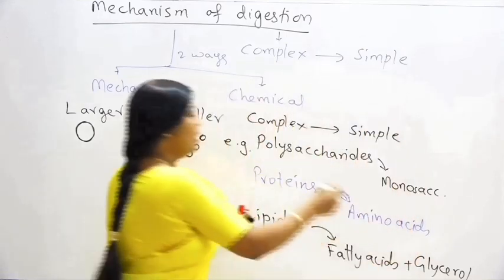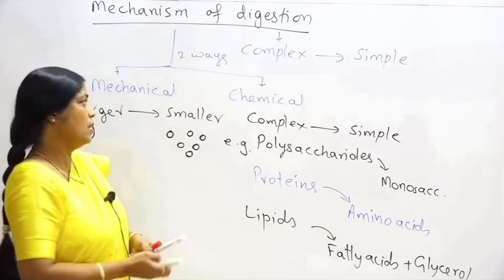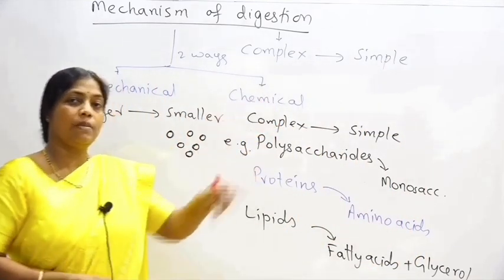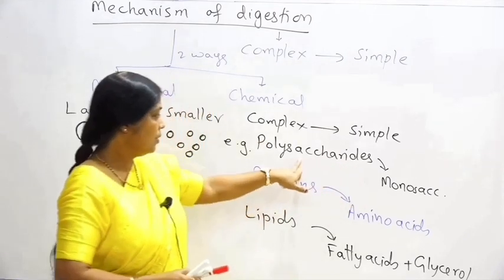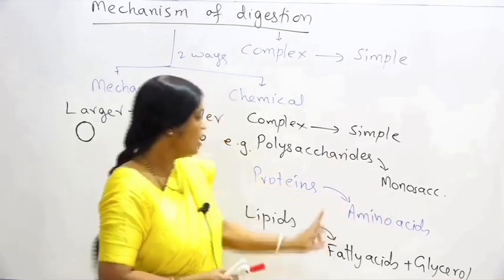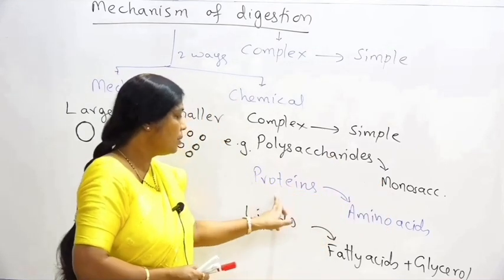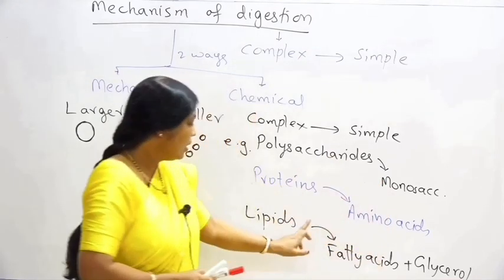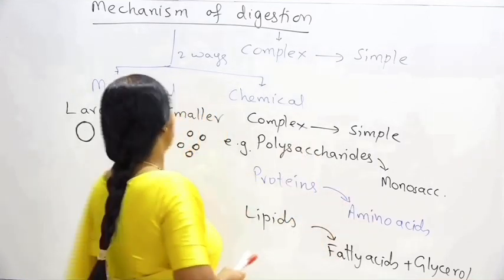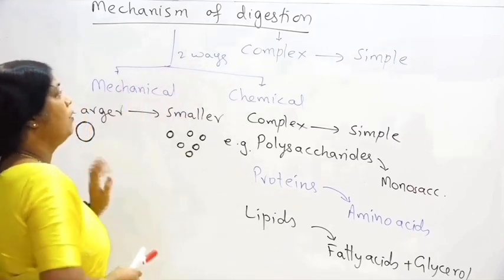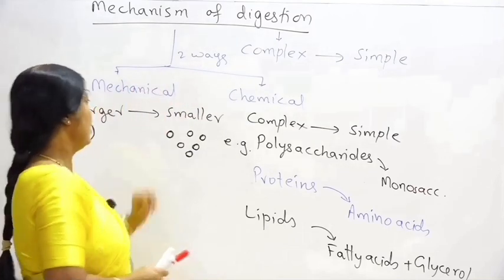This is the enzymatic process, the chemical digestion, which takes place in the presence of certain enzymes. The carbohydrate digesting enzymes convert the polysaccharides into monosaccharides, protein digesting enzymes convert the proteins into amino acids, and the lipid digesting enzymes convert the lipids into fatty acids and glycerol. So these are the two ways of digestion, mechanical digestion and chemical digestion.